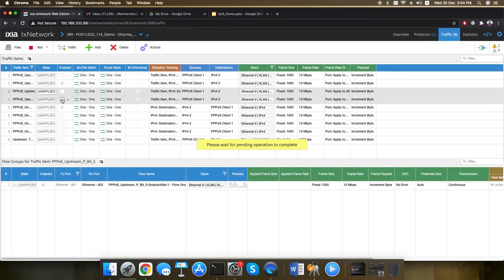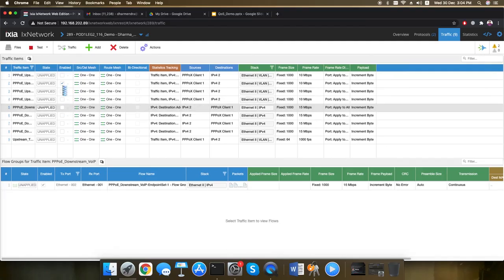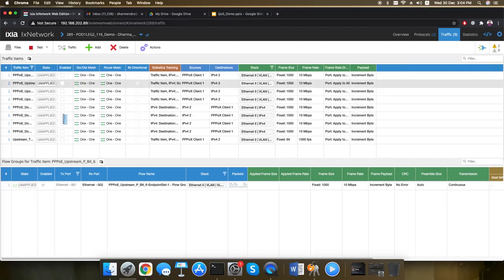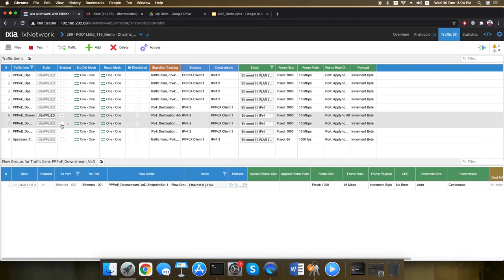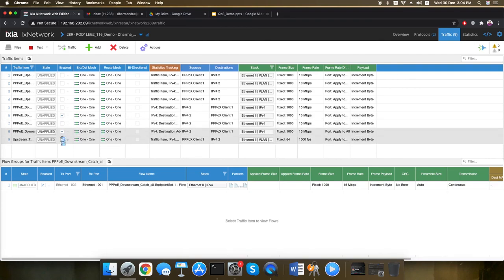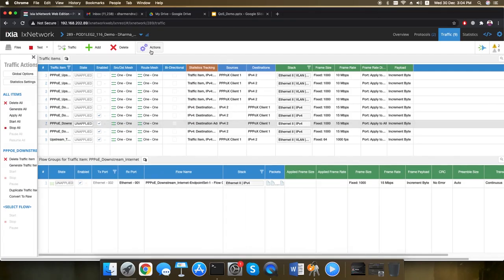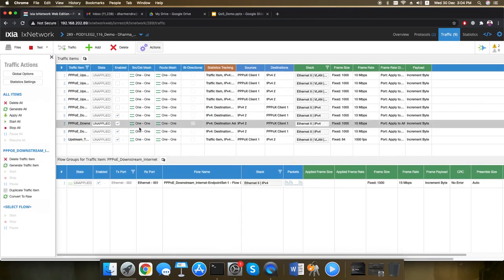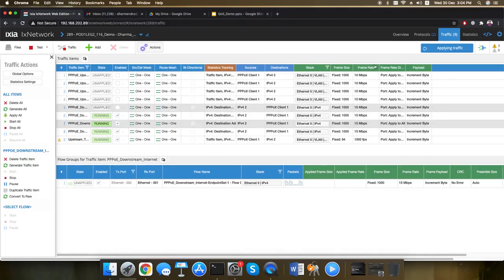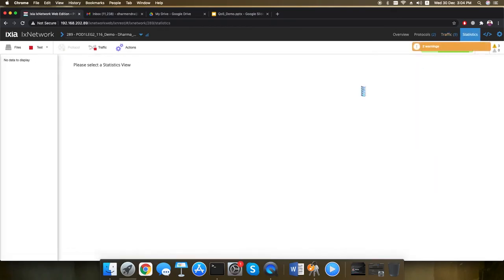Now let's enable the downstream traffic where 4 different streams are there for 4 different sources. It's a simulation of VoIP source, VOD source and different web server traffic. Now since we have started the downstream traffic, let's look at the rate at which the different traffic streams are shaping.